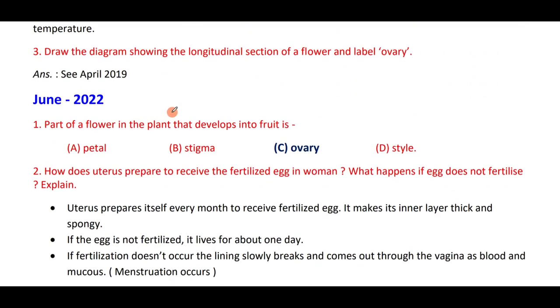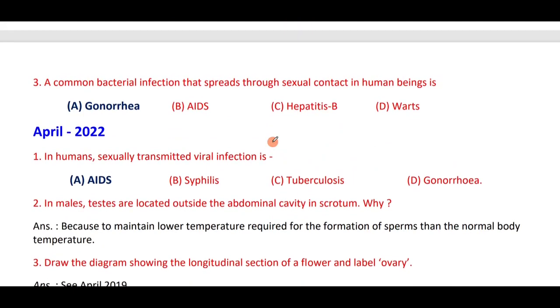LS of flower. Diagram for 2 marks. Do practice well. The part of the flower that develops into fruit is the ovary.